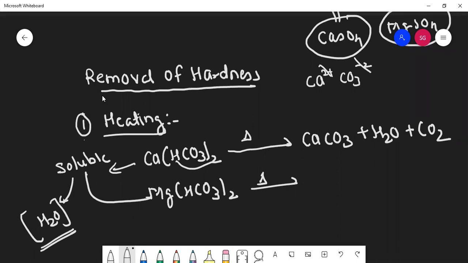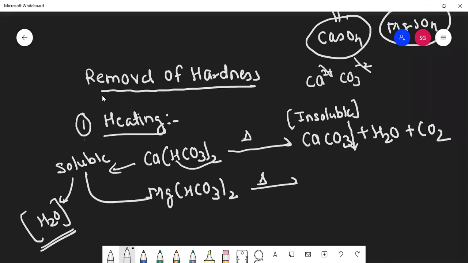Now what happens here? This carbonate is insoluble. Yesterday also I told you, at home, when you heat the water and keep it for cooling, you can see a little white powder deposited on the top layer of water.